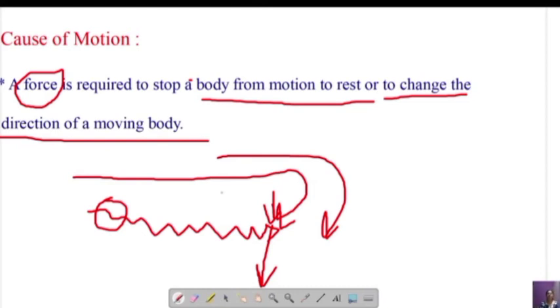So even to change the direction of a moving body, force should be applied. I hope you have understood the cause of motion. So what is the cause of motion? Force is the cause of motion. Is it clear? So to make you understand clearly, I will show you certain animation so that it will be clear to you.